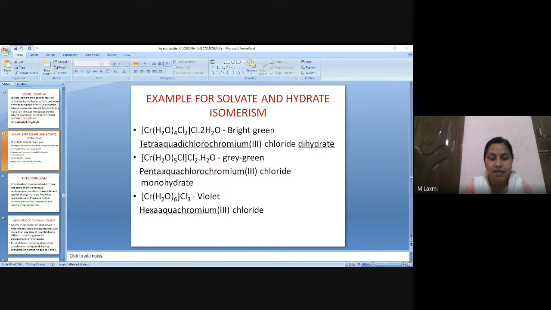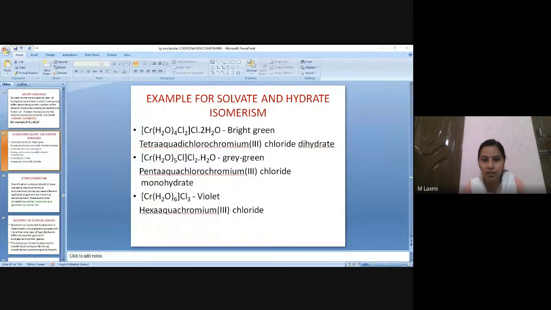See the last example. In the last example, where is my water molecule? My water molecule is inside the sphere. It is directly bonded to my metal atom. My water, six times water, is directly bonded to the metal chromium. Okay, so what will be the name? I should write the ligand name, right? There is only one ligand. So hexaaquachromium chloride, that's it.